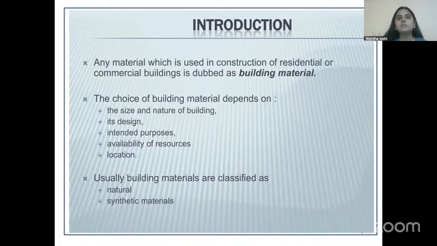I'm sure there are many different materials that are crossing your mind right now. So can you name any such materials in the comments? Which ones do you think are natural materials? Name some natural materials for me and some synthetic materials. Leave your answers in the comments so that I can check them later on.